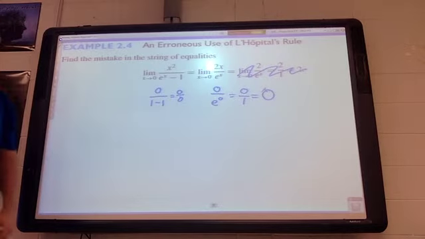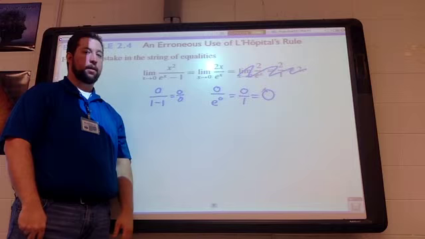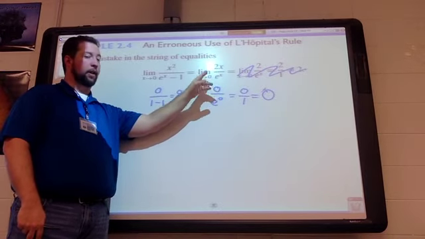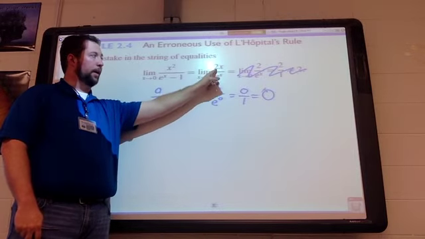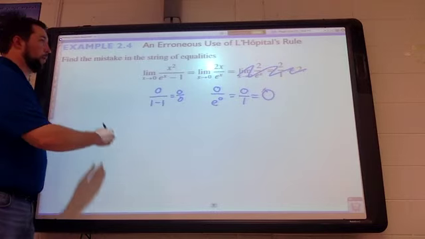It has to be indeterminate. You can't just do it until one of them goes away. You have to continue to do it, and you can only continue to do it if it's indeterminate. By plugging in 0 here, it's no longer indeterminate. It is just what it is.